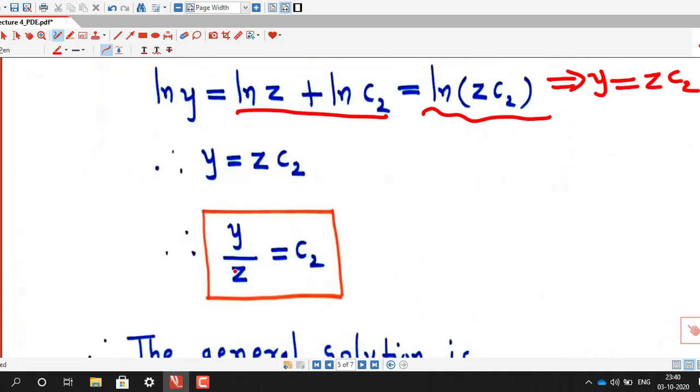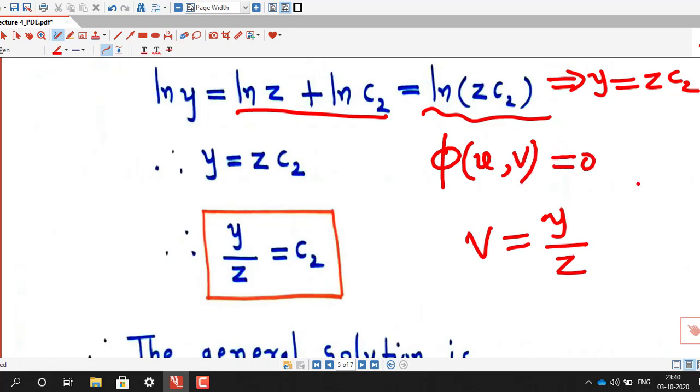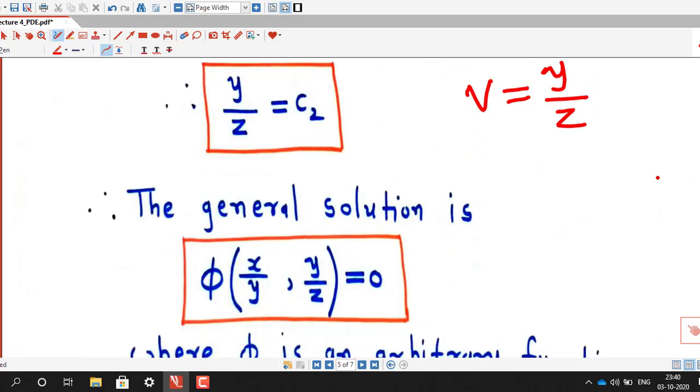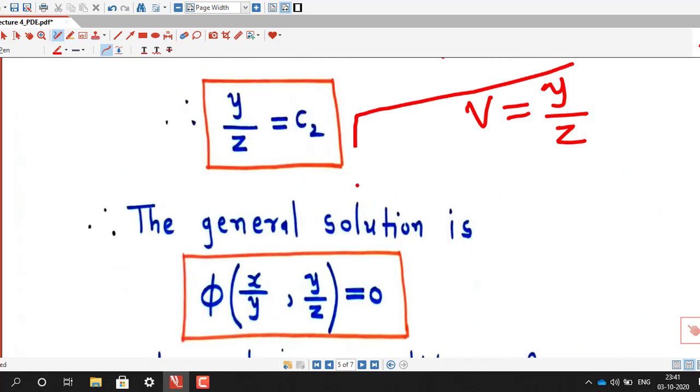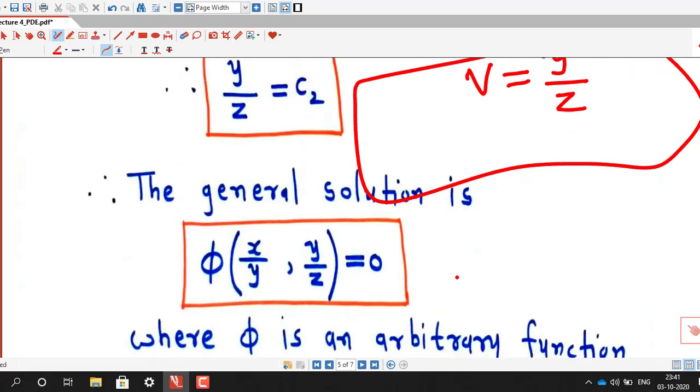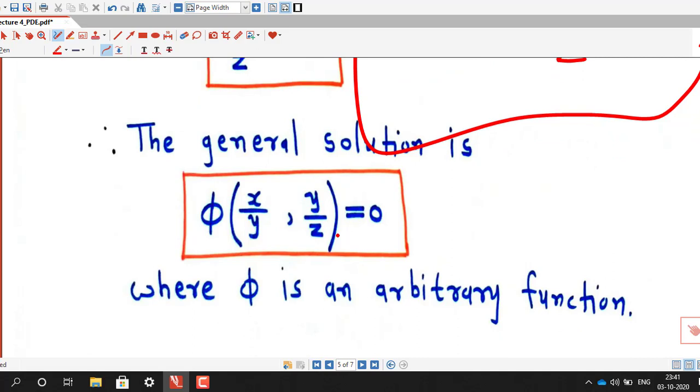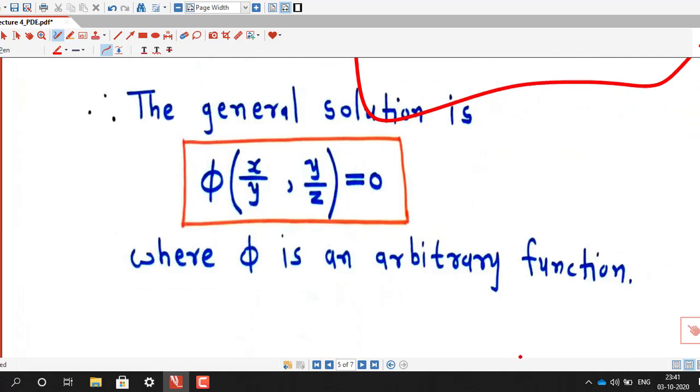So this is the second solution, v equal to y divided by z, and the general solution is a function of u, v equal to 0, where u equal to x by y and v equal to y by z. So the general solution is phi of x by y comma y by z equal to 0, where phi is an arbitrary function.